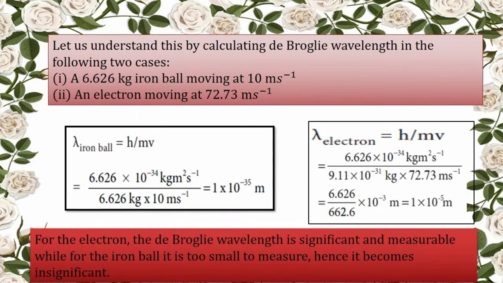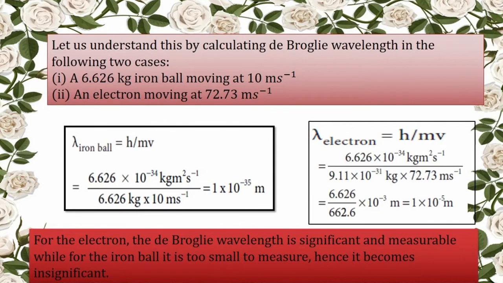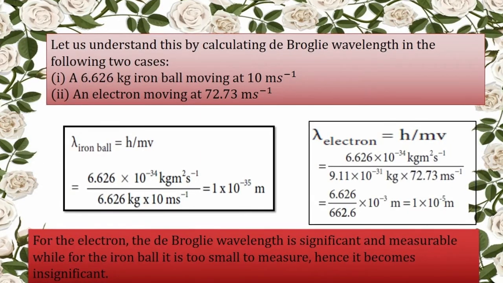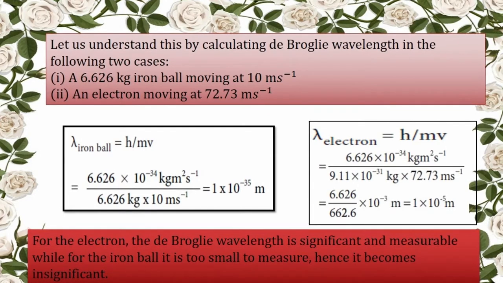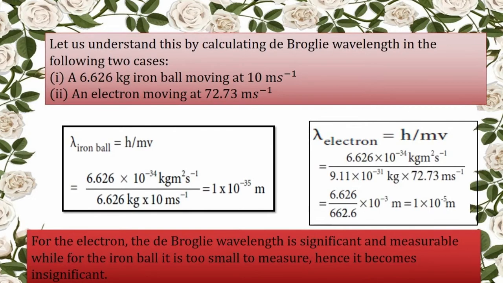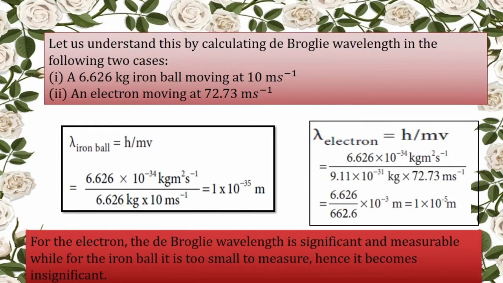But if you consider the wavelength associated with the moving electron, it is of the same order as the other electromagnetic radiations. So they can be easily measured. So we can say microscopic particles will have both wave-like nature as well as particle-like nature.